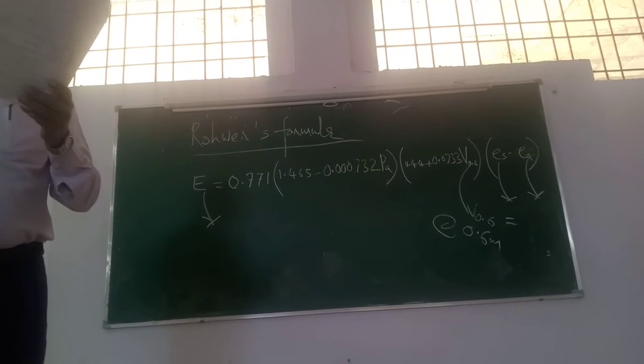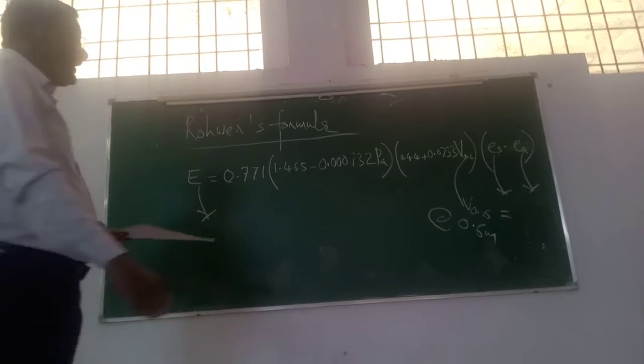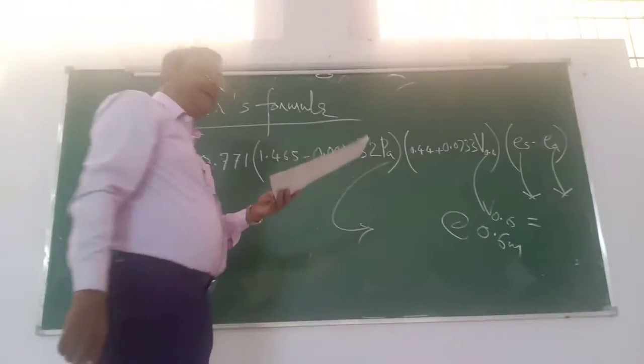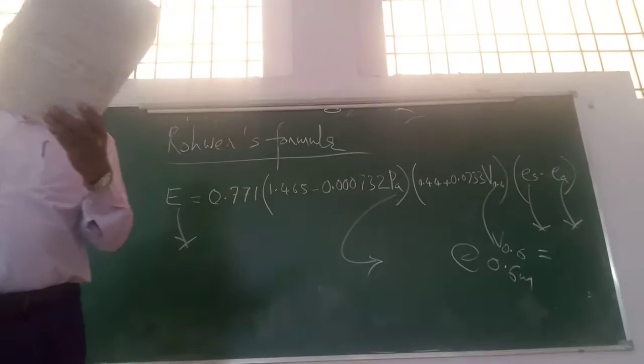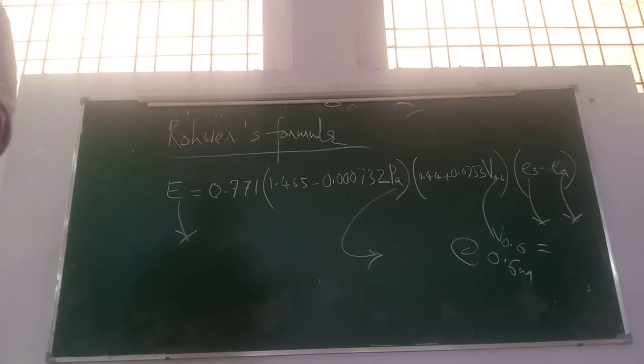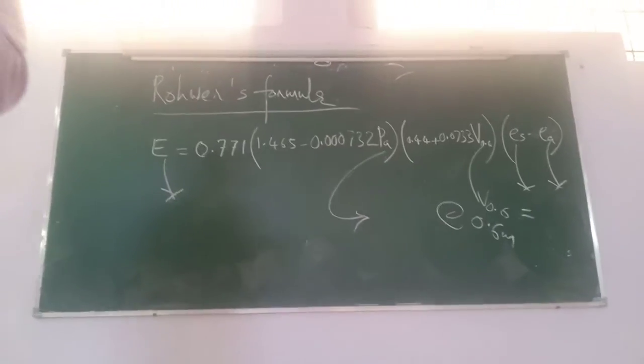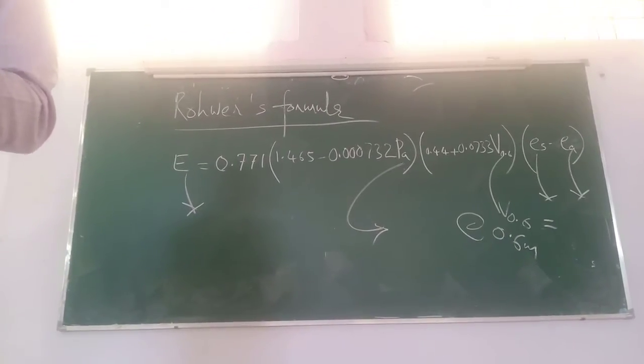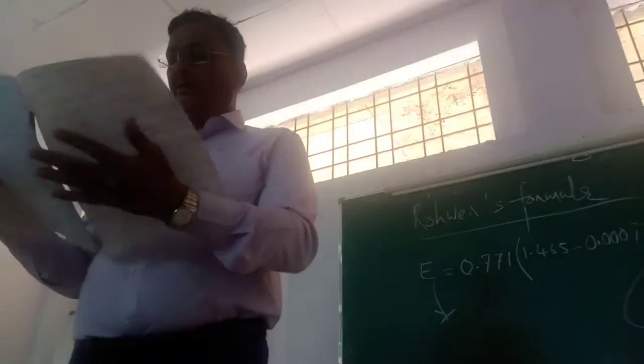Pa, where is Pa? Pa equal to mean barometric reading in mm of mercury.